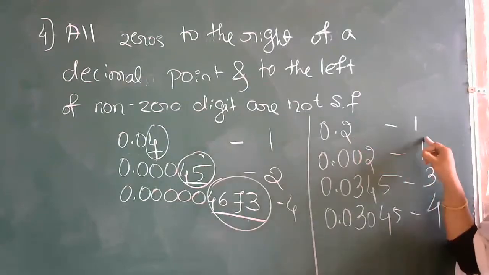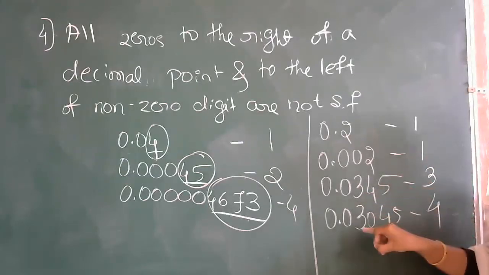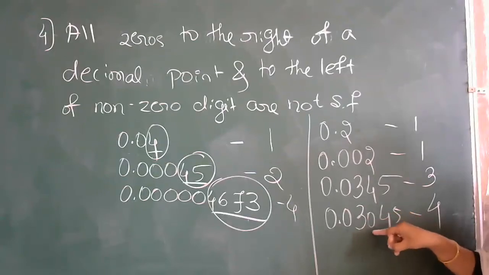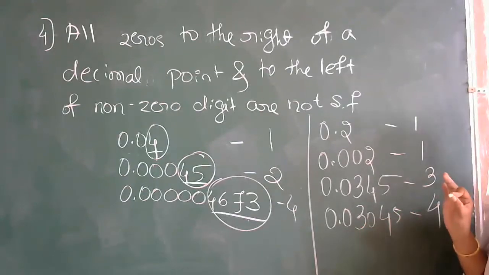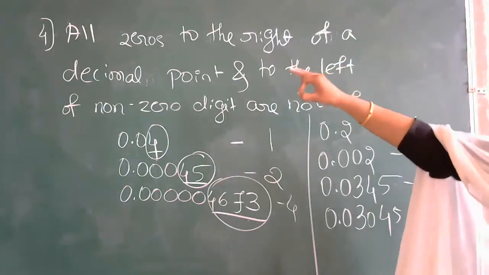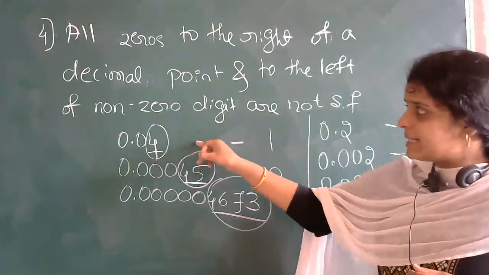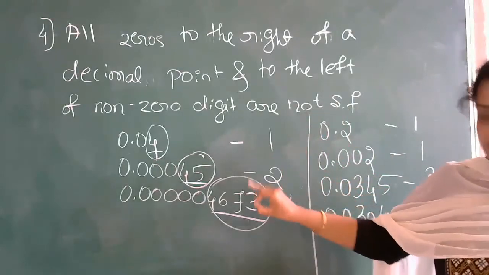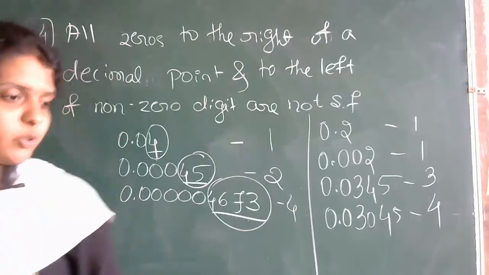Understood? So here it is 1, here it is 1, here we have 1, 2, 3, here the 0 is again in between, okay? So here it is 1, 2, 3, 4. Understood? Clear? So this is your fourth rule. That is, all zeros to the right of a decimal point and to the left of non-zero digits are not significant figures. If in between you are getting a zero, then that is considered as what? Significant figures. Then the last rule for today's class we have, that is the fifth rule. Let us see the fifth rule.